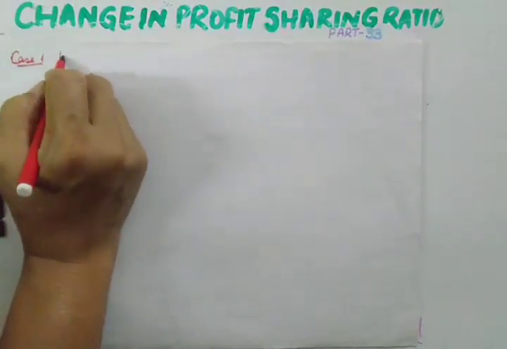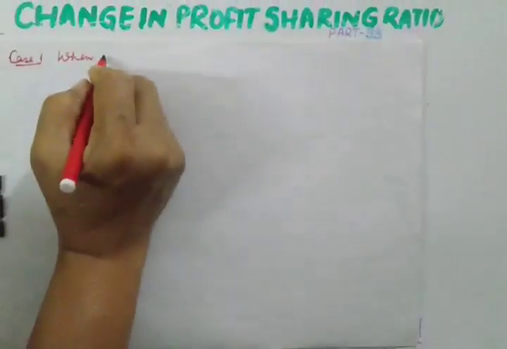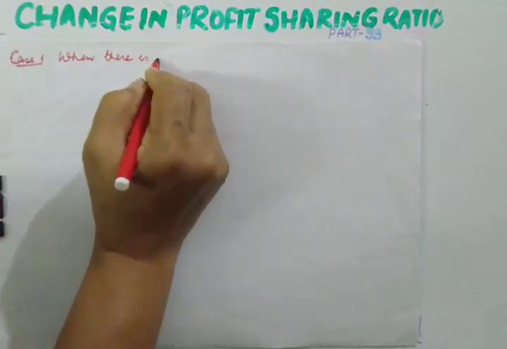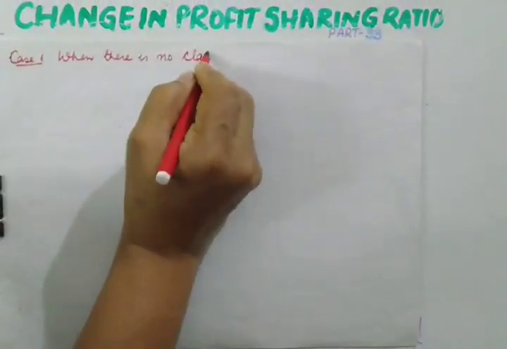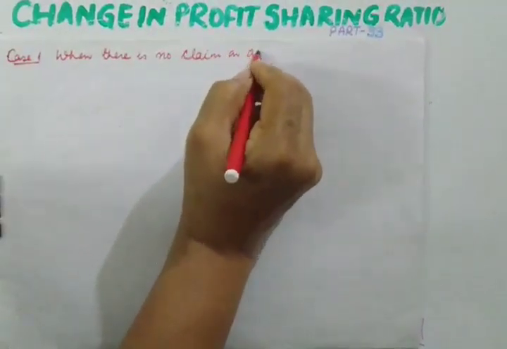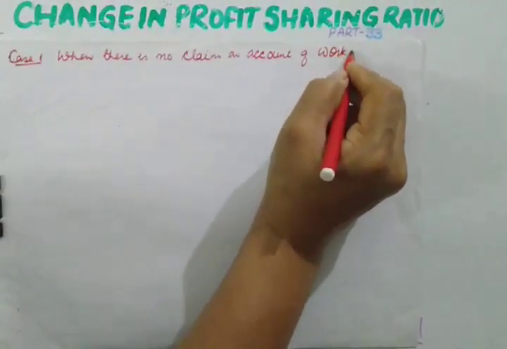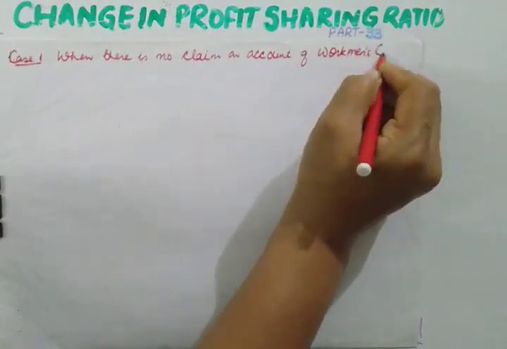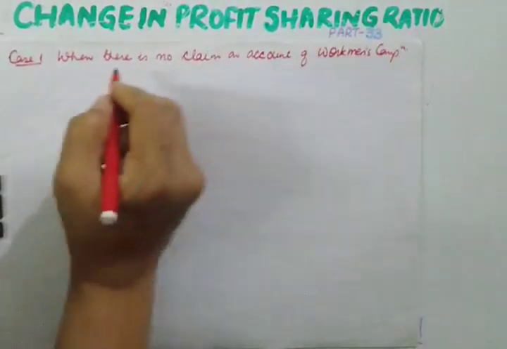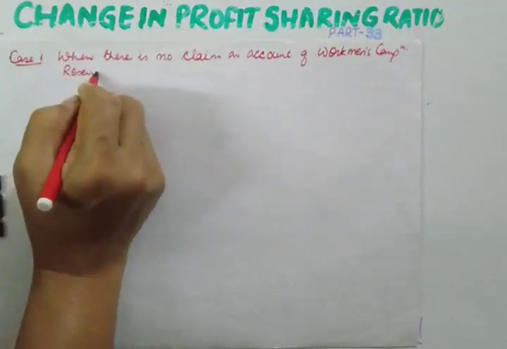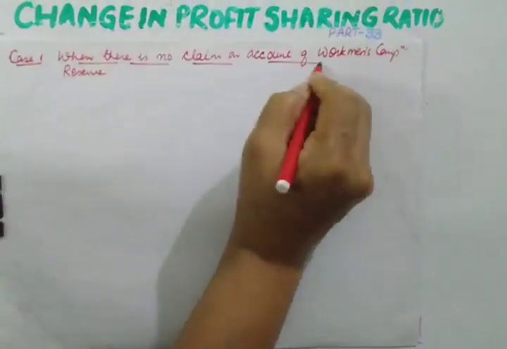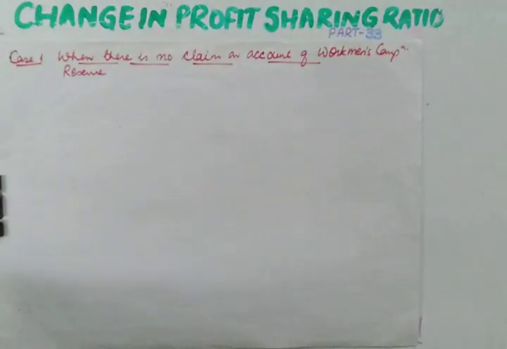When there is no claim on account of workmen's compensation reserve, what is to be done? The full amount will be distributed among the partners in their old ratio. So what is the journal entry?